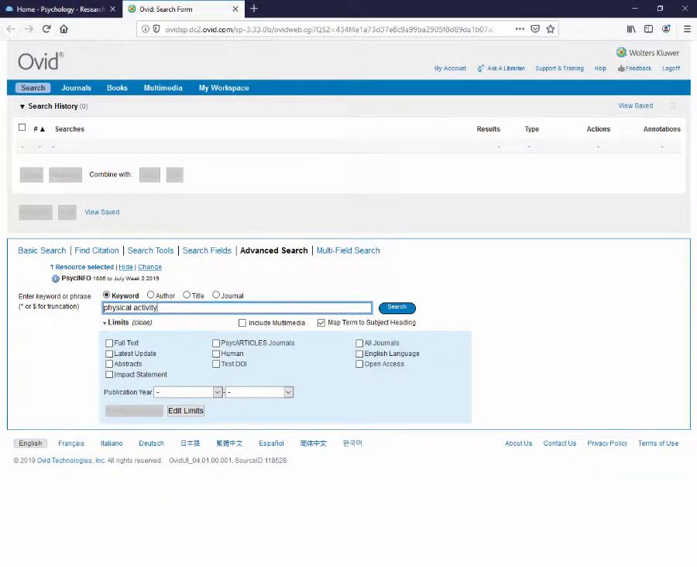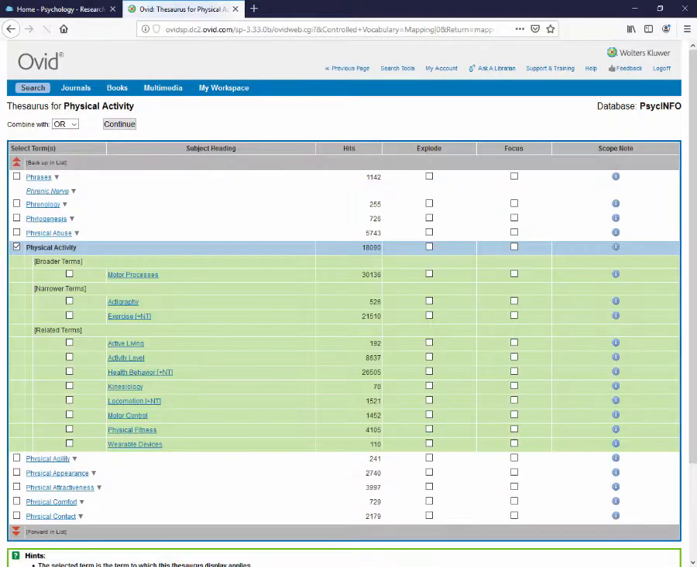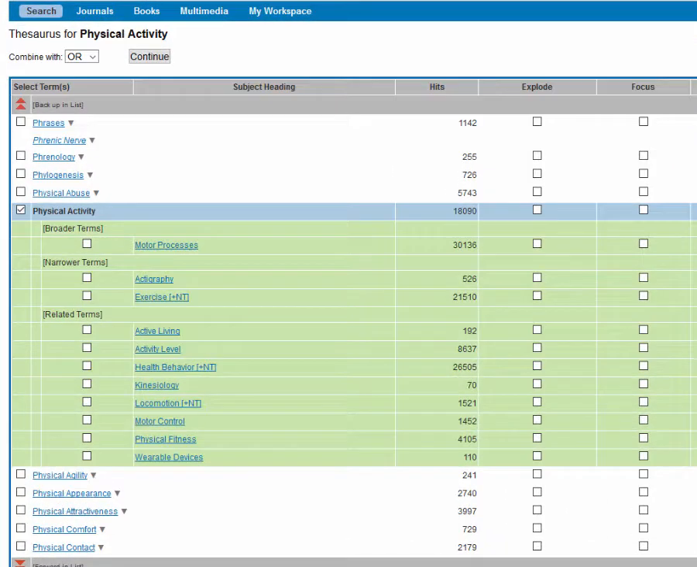In the search box, we can enter physical activity and search to see what PsycInfo recommends. We can see that PsycInfo is confident about the proposed subject heading for this concept. We don't have to click on the subject heading link, but if we do, it takes us to the thesaurus screen. The thesaurus gives us a breakdown of this subject heading.